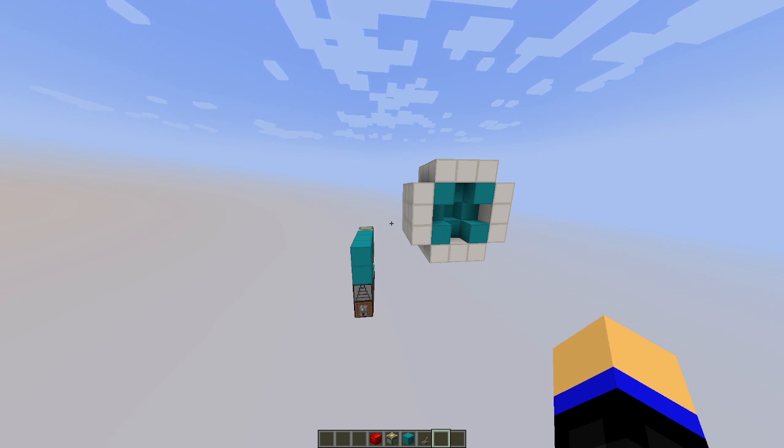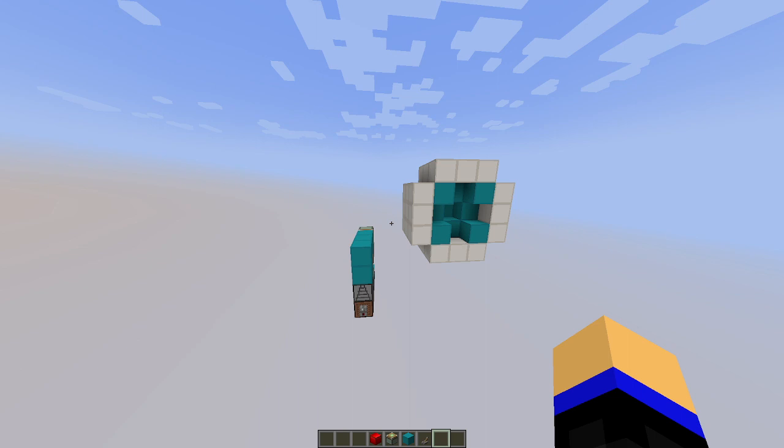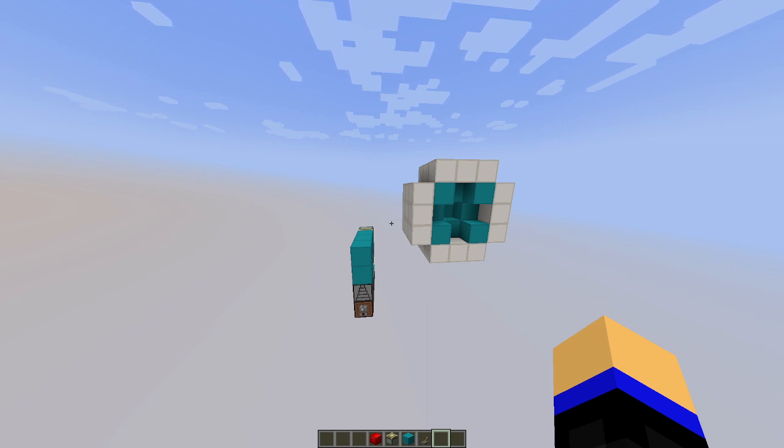So the first one would be the minimum piston extender length principle. Yep, it's quite a long name. What this principle suggests is that we should always minimize the length of piston extender used. So what do I mean? Well, imagine a door. You can retract the door block with a single piston extender or a double piston extender.